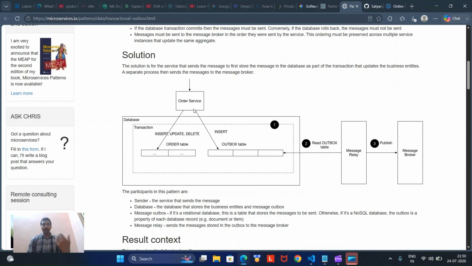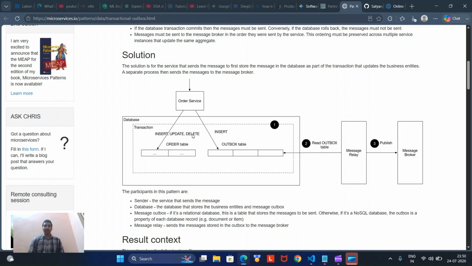Whenever an order is received by our order service, within the database transaction we have two tables: one is our primary order table and another one is our outbox table. We are storing the events which have happened, which are saved into our database only. Once the order has been placed, we need to save it in the order table, and also we need to register a callback.